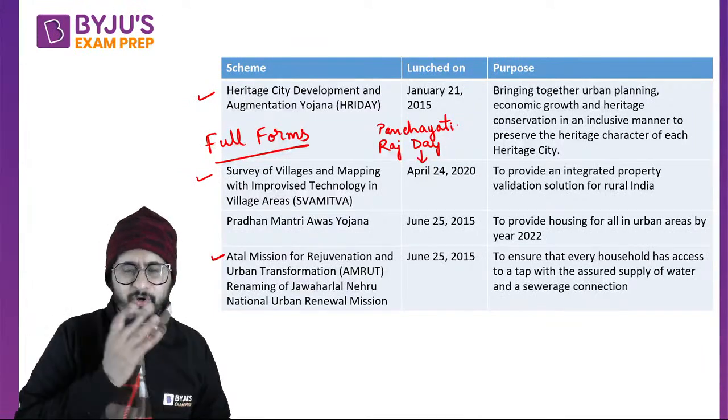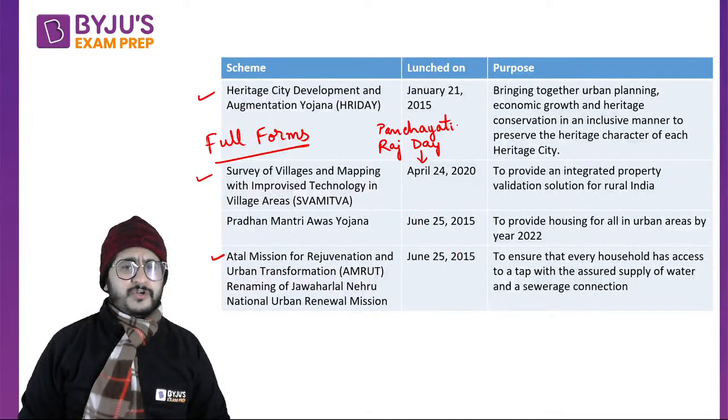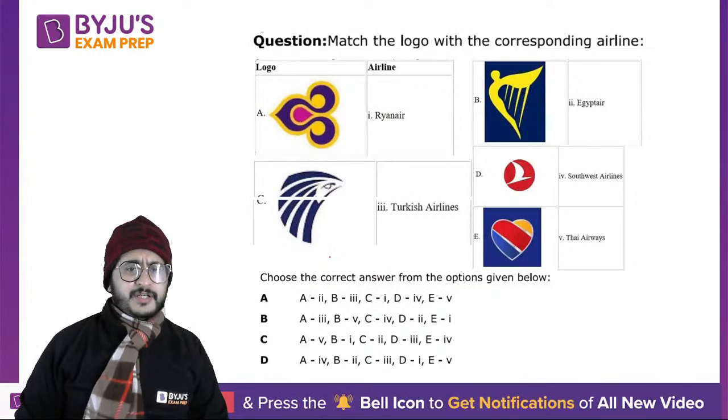Not only these schemes, there are several other schemes also, so they are important from the perspective of examinations. Amrut was not launched fresh, it was a renaming of the Jawaharlal Nehru National Urban Renewal Mission. So earlier that was a scheme and that was renewed to this name. All right, the next question was matching the logos.